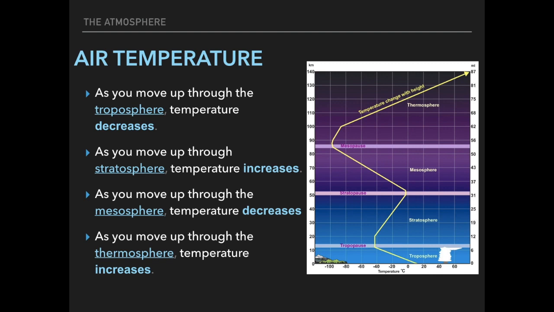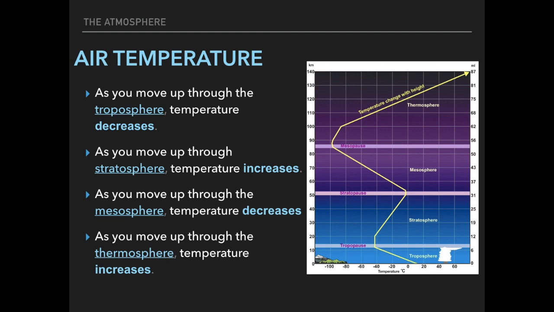As I just said before, the air temperature as it rises in the atmosphere does not just get colder, colder, colder. In the troposphere it does decrease, but the temperature then increases in the stratosphere, decreases in the mesosphere, and then increases in the thermosphere.